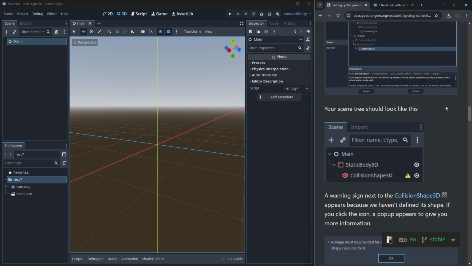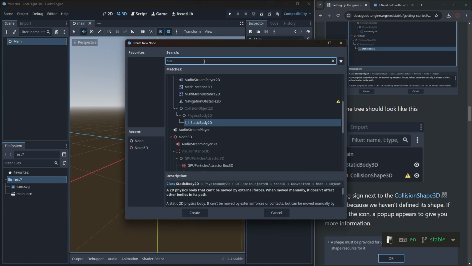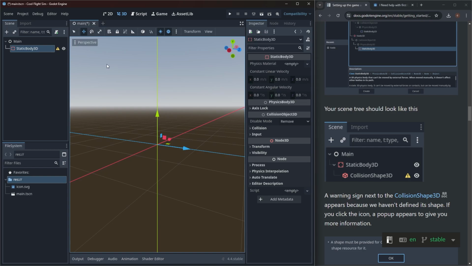Yeah, let's do this. Static body 3D, collision shape 3D. So Control A, static body 3D. What was that? Collision shape 3D.